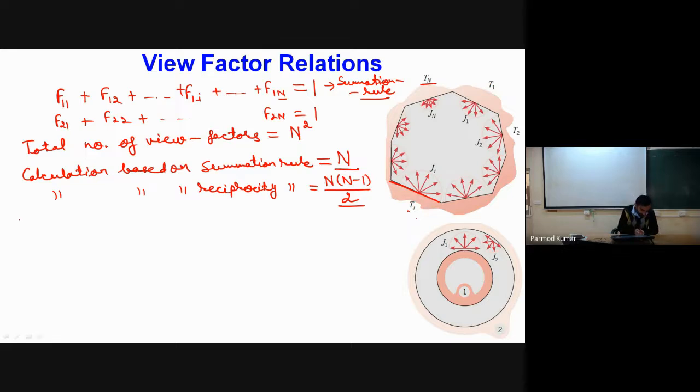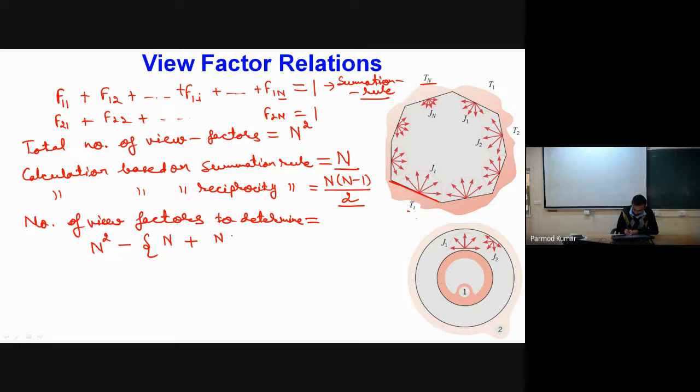So now the number of view factors we have to determine, can you tell me how many? Number of view factors to determine will be equal to n square, which is the total required, minus n, which we can calculate using the principle of summation rule, and n into n minus 1 by 2, which we can calculate using the principle of reciprocity.